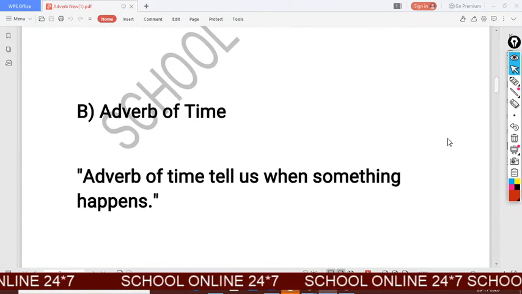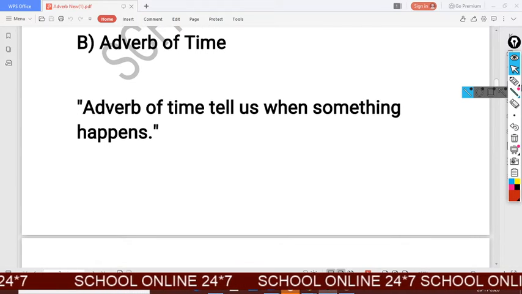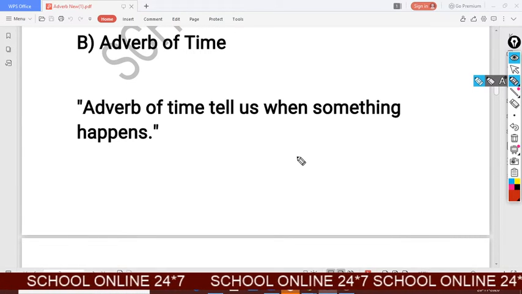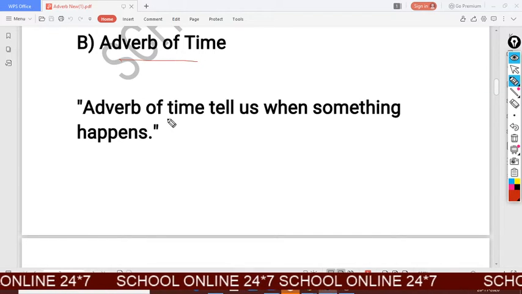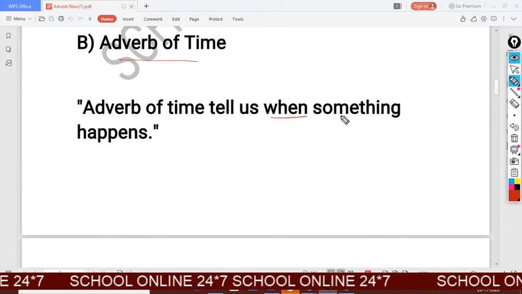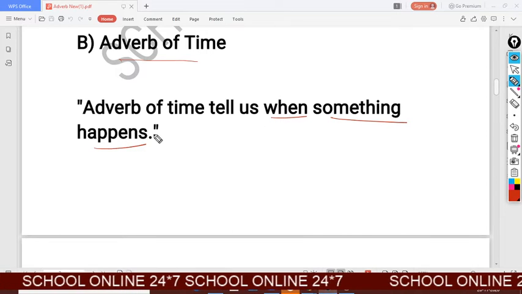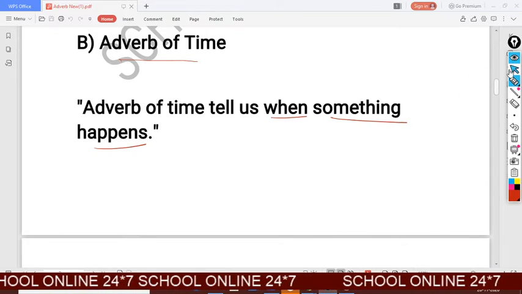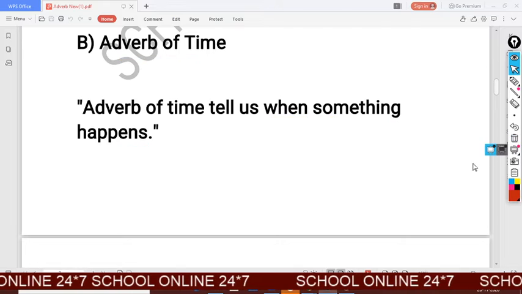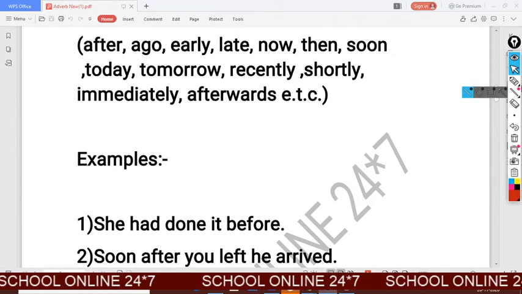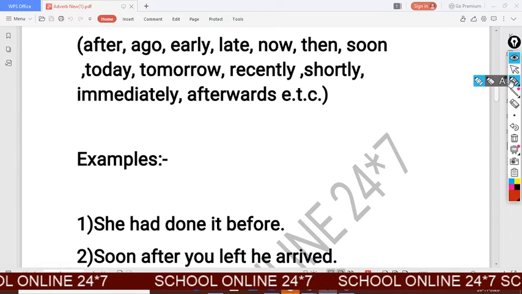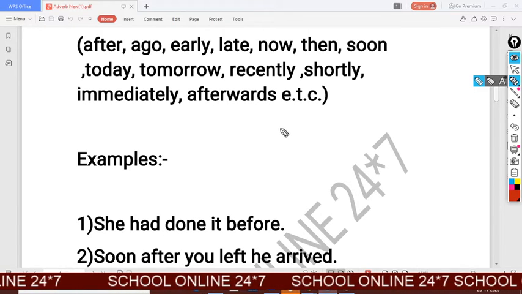Now we will take another part of adverb. Adverb of time. Adverb of time tells us when something happens. It should be more clear to you after the examples.